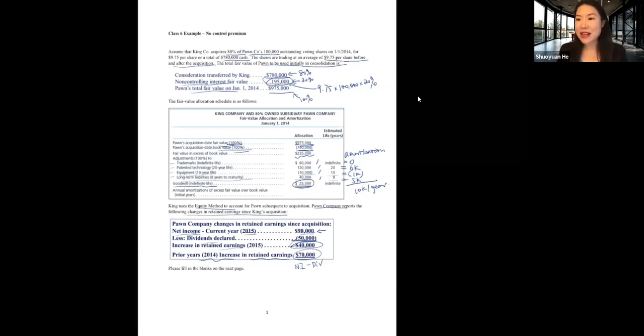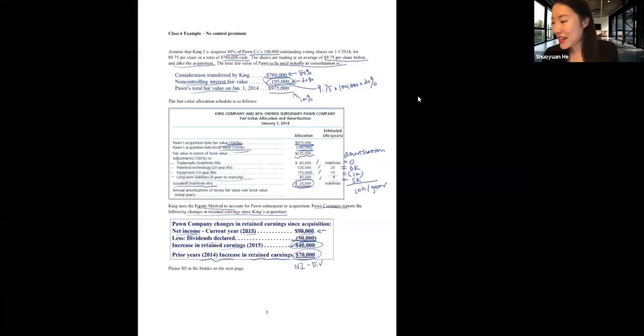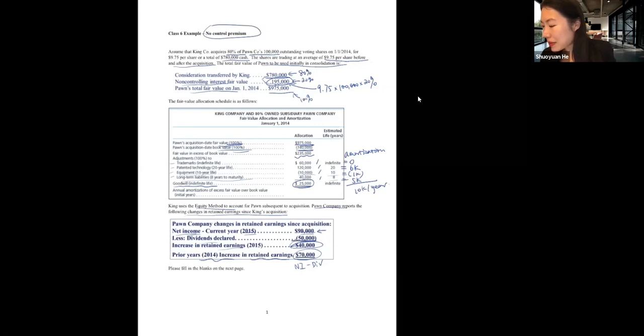Please take 1 minute, think about it. In this example, is there a control premium or not? Right, so this example is a no control premium example. The parent acquired 80% of the subsidiary's stock for $9.75 per share, and the shares are traded at $9.75 per share. In other words, the parent does not pay more to acquire a controlling interest. So it is a no control premium situation.